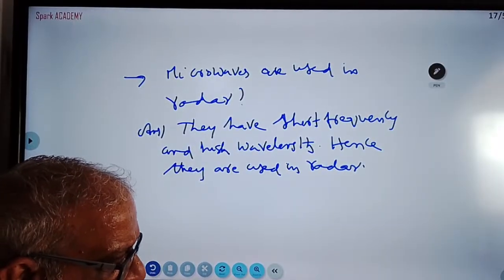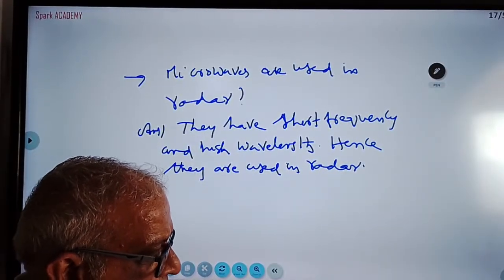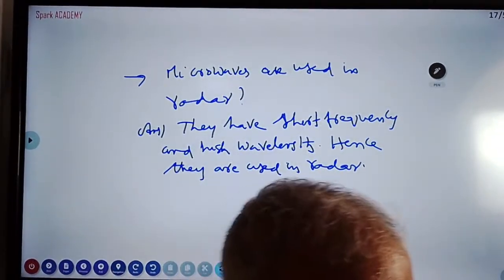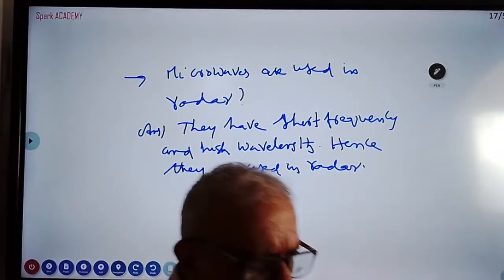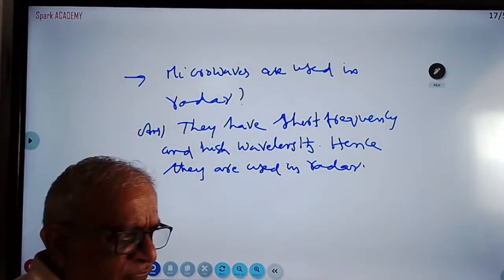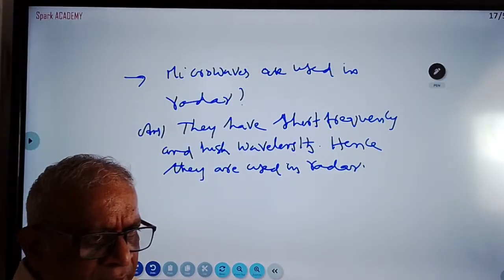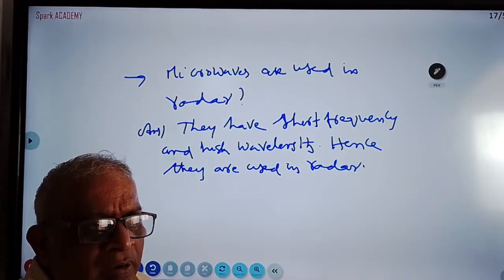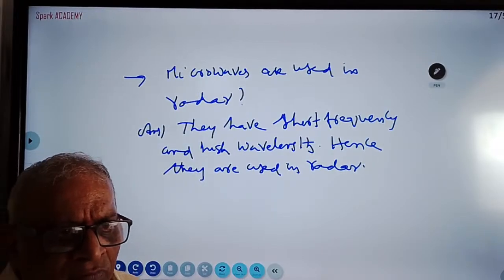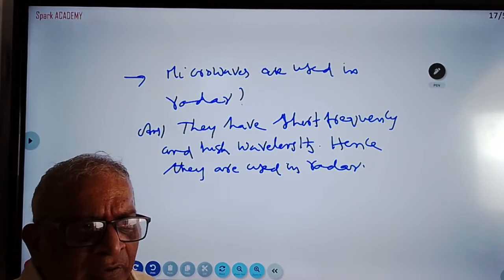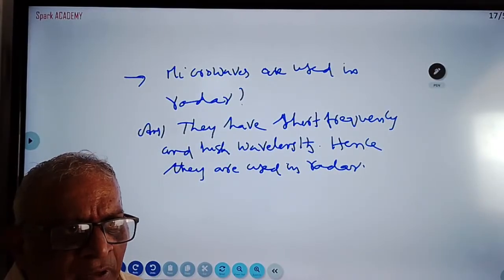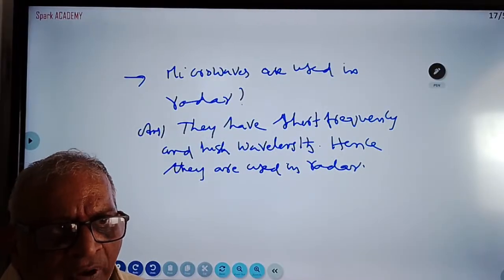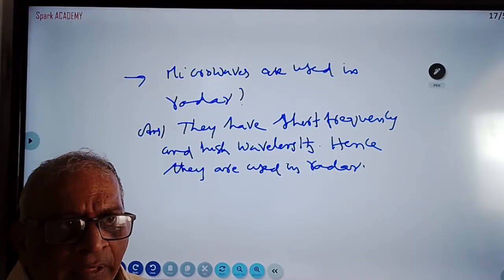What are the uses of infrared rays? Infrared rays are used in remotes, TV remote and all that. Infrared rays can travel a long distance through fog and mist. Infrared rays are used for heat treatment because infrared rays are heat rays. For paralysis treatment and all, they use them.